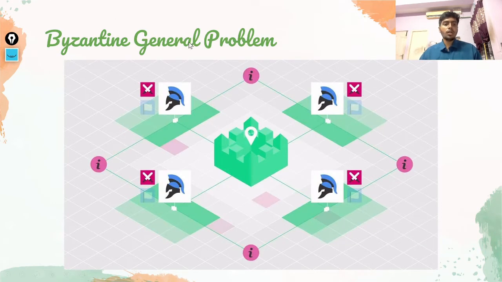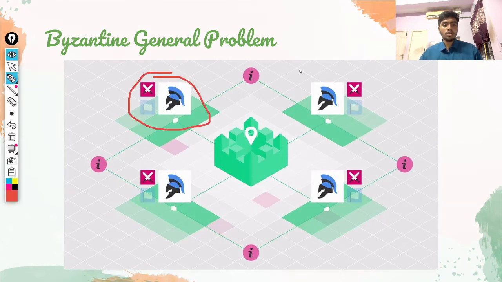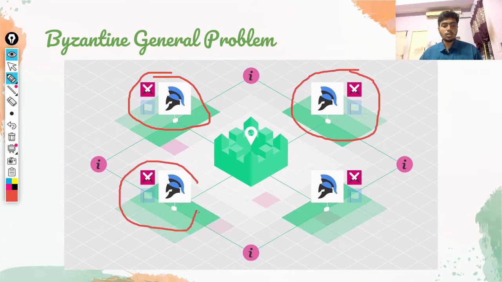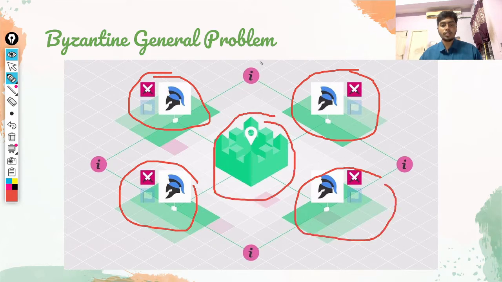This is the Byzantine general problem. Here we see four kings or generals who are going to attack, and this is the castle which is going to be attacked. This is a general problem, and from this problem we're going to connect it to the blockchain topic.